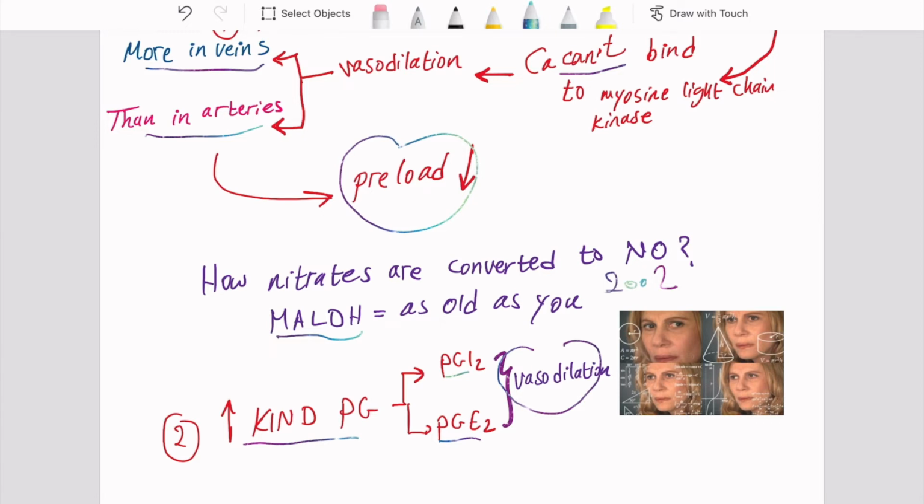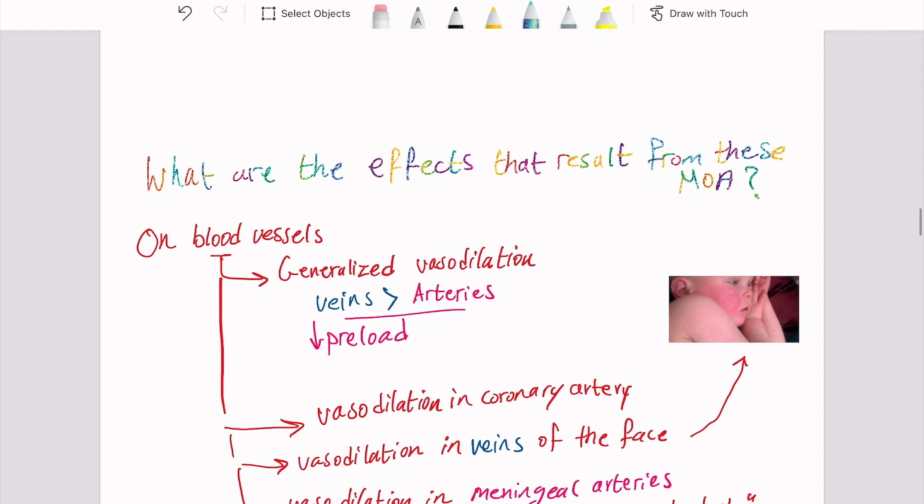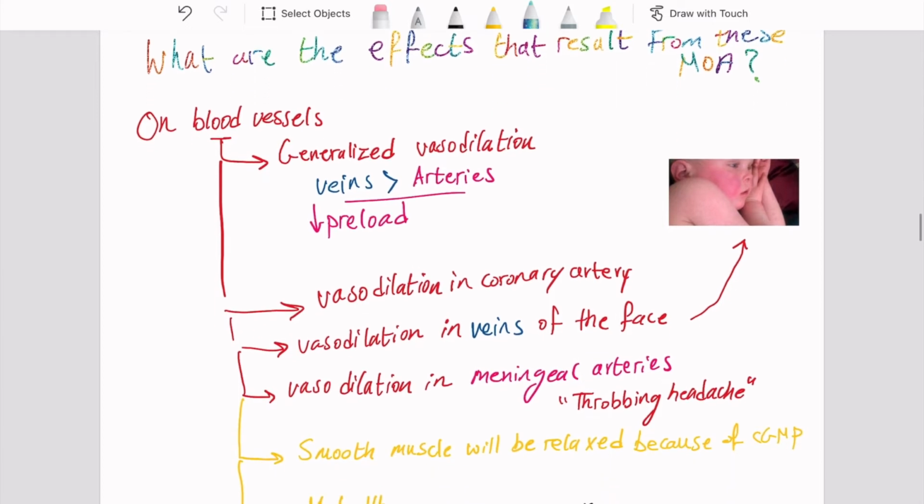Now, what are the pharmacological effects that result from this mechanism of action? First, we will talk about the effects on the blood vessels. Now, as I mentioned, the increased cyclic GMP will lead to generalized vasodilation, and this vasodilation will be more in veins than in arteries, which will decrease the preload more.